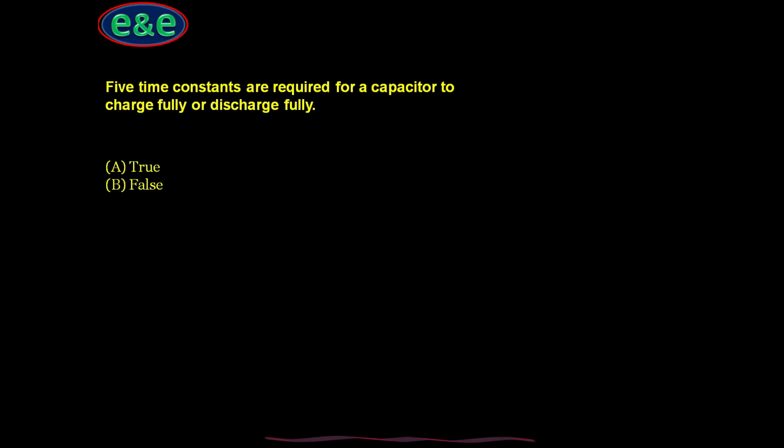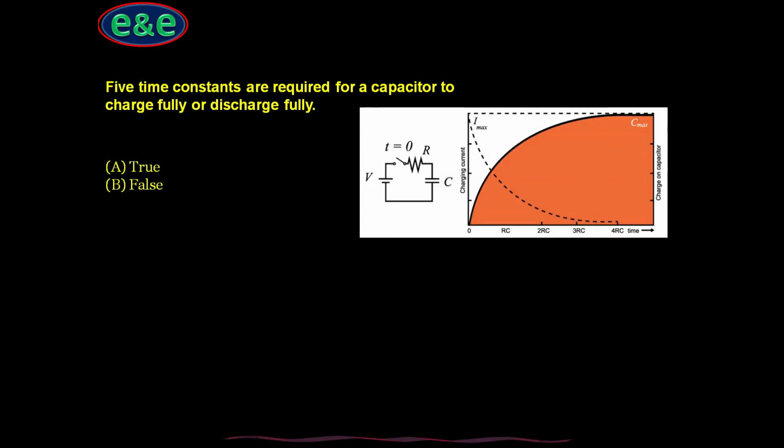Coming to the next question. 5 time constants are required for a capacitor to charge fully or discharge fully. Is this statement true or false? So what is the time constant? It is T equal to R into C.